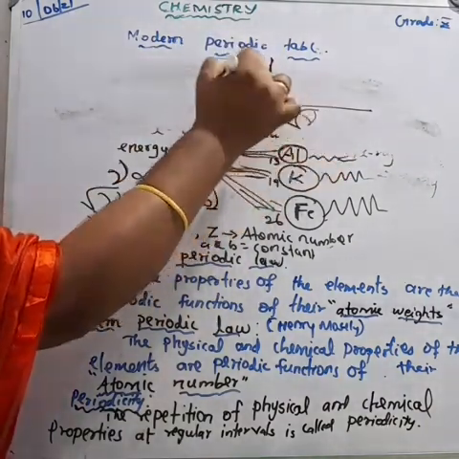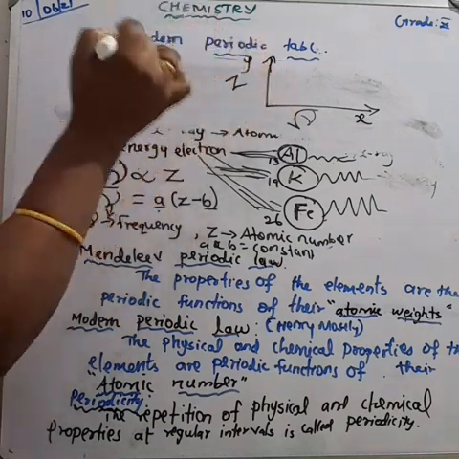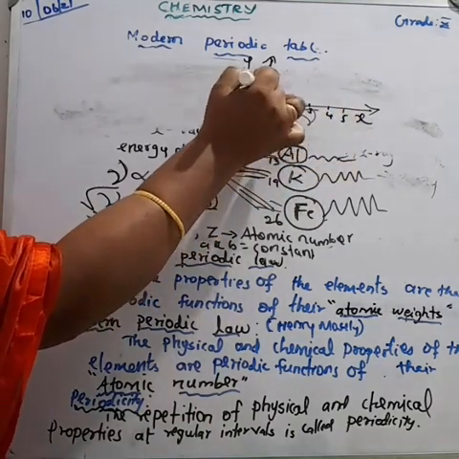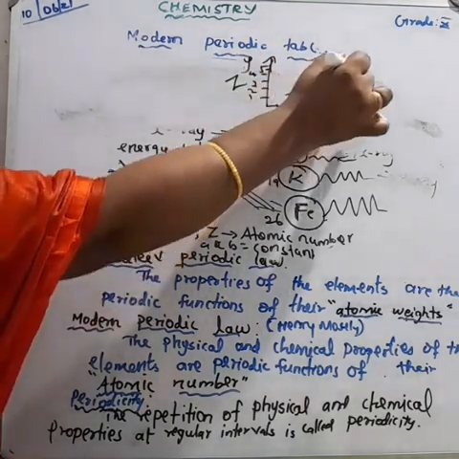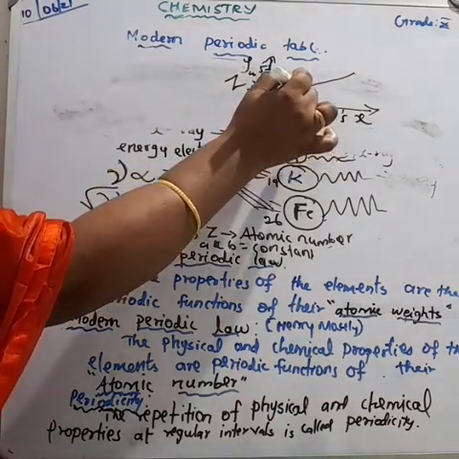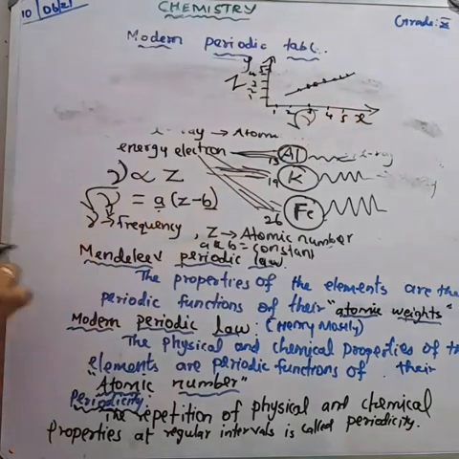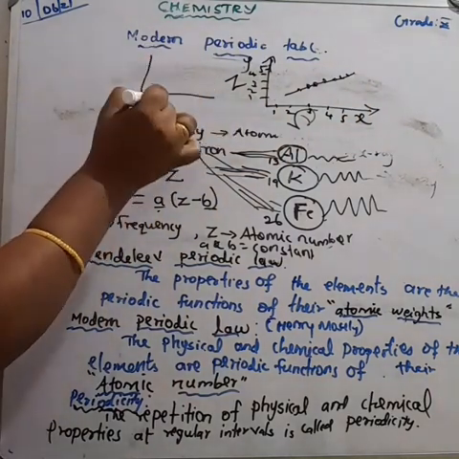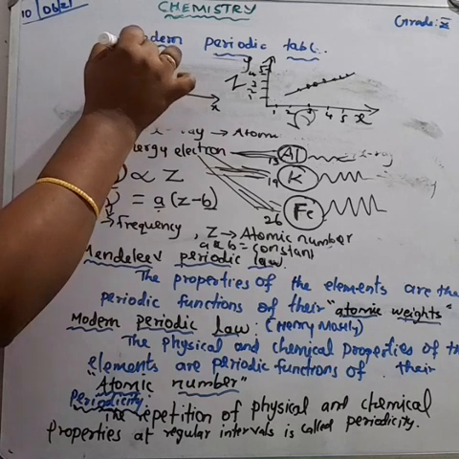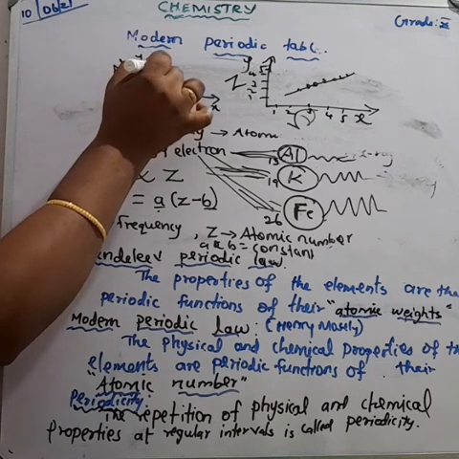The square root of frequency he took on the x-axis, and the atomic number on the y-axis. When he plotted the curve, he got a straight line. When frequency increases, atomic number increases. But when he plotted the curve against frequency and atomic weight, with frequency on the x-axis and atomic weight on the y-axis, he got a zigzag curve.